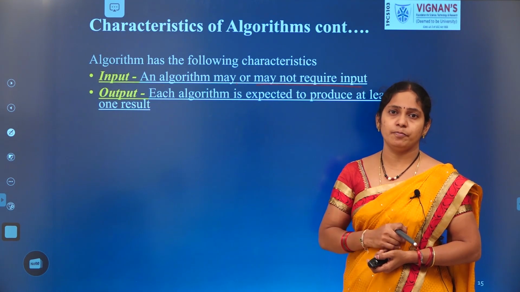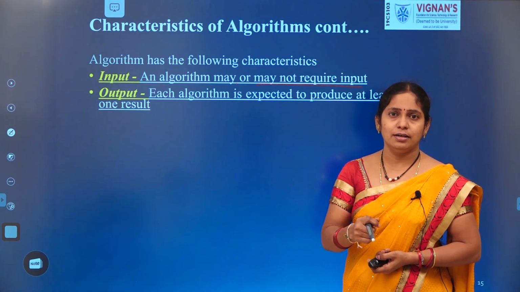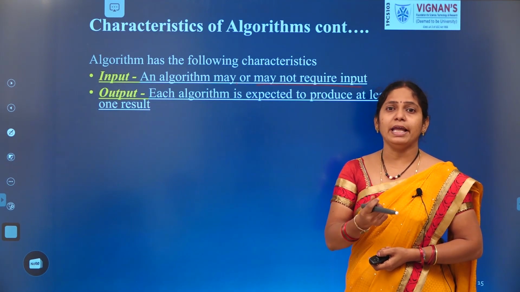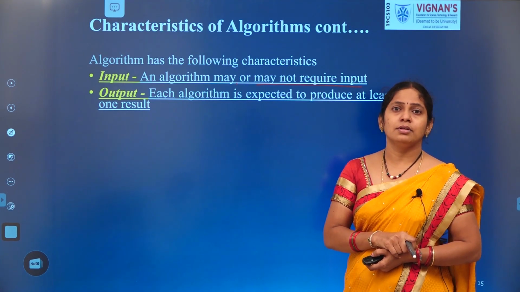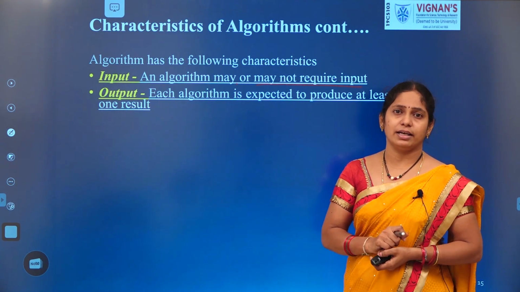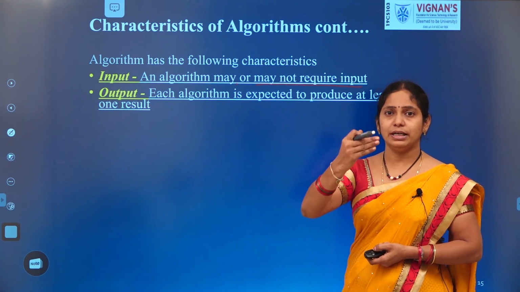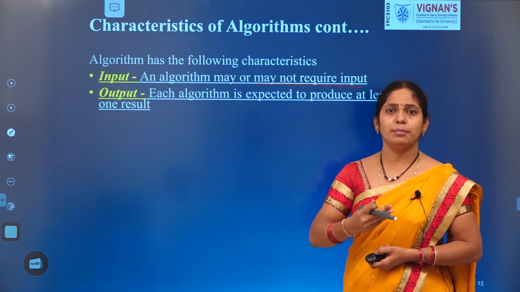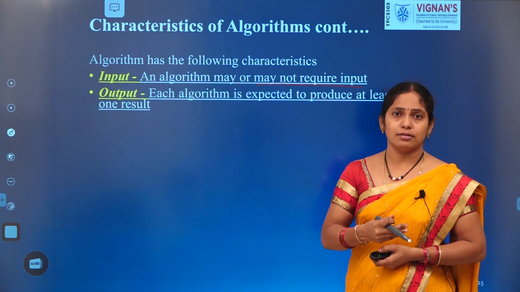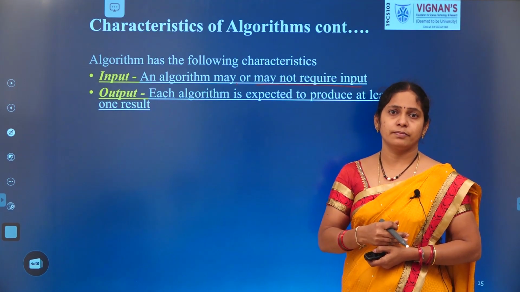A coffee. Coffee is nothing but our output. Similarly, booking a ticket. What is the output there? The printed bus ticket will reach the user. That we can download. That is the output.